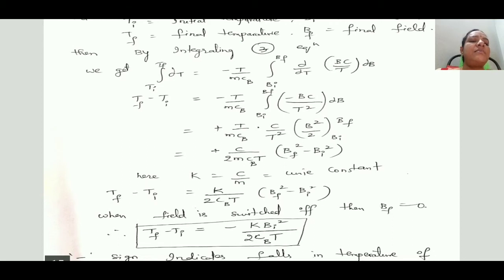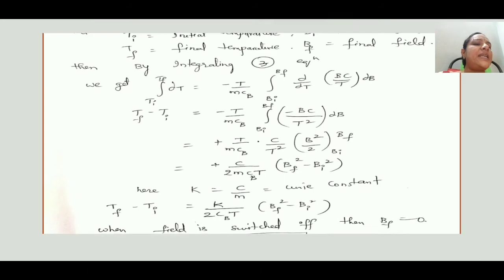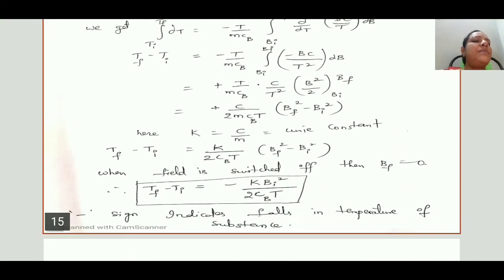After this, assume that when the field is switched off, that is, when the substance is demagnetized, the final applied magnetic field Bf will be 0. Substituting, Tf minus Ti is equal to minus K Bi square by 2CB T. This is the fall in temperature.